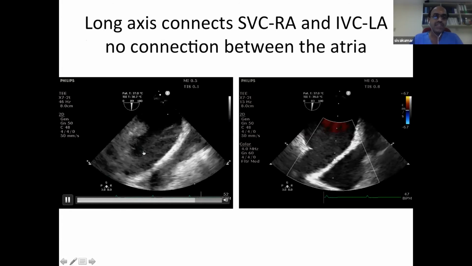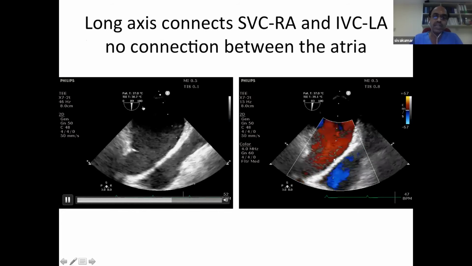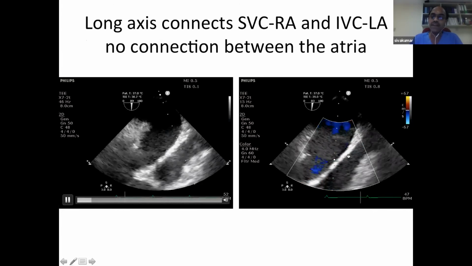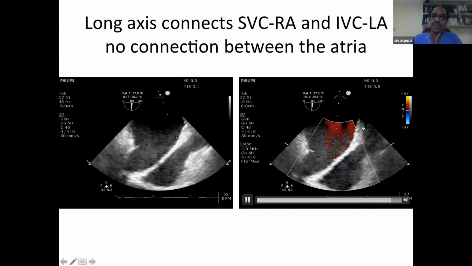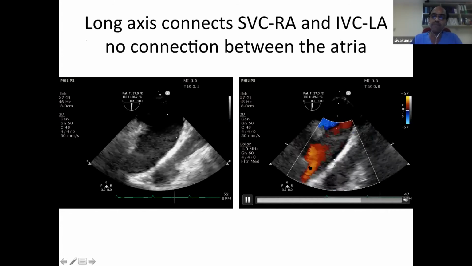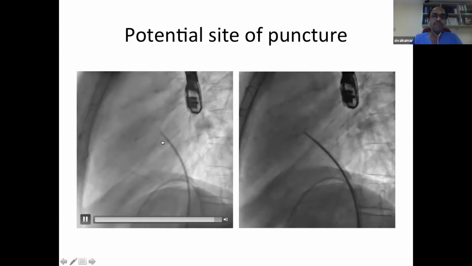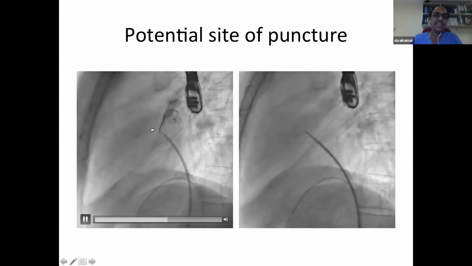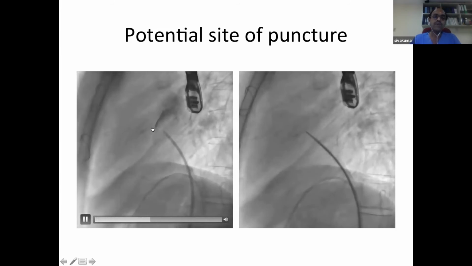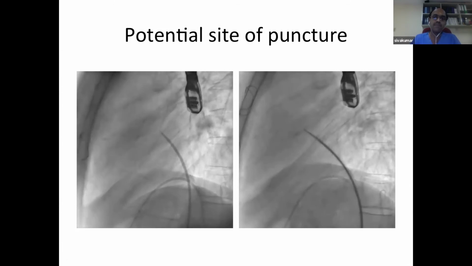We did an intra-procedural transesophageal echo. The inferior vena cava is now committed to the posterior left atrium. The superior vena cava is committed to the anterior right atrium, and this is the thick pericardial patch that we need to puncture now to create a pathway from the IVC towards the RA. So this is a septal puncture needle. Contrary to how we would puncture an atrial septum, here we are directing it anteriorly. So in terms of angle of the Brockenbrough needle, it is not 6 o'clock, it is now 12 o'clock. It is directed completely anterior.